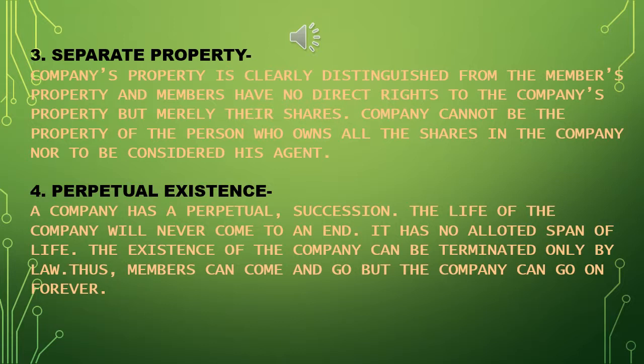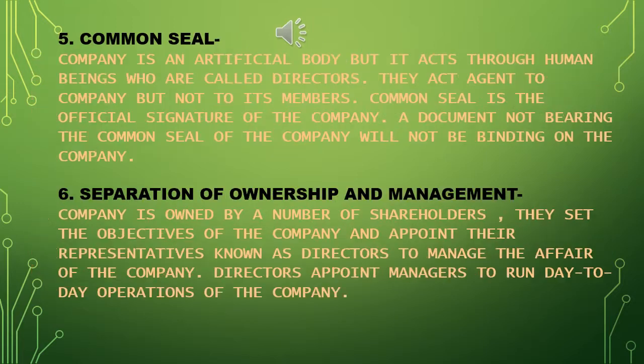Fourth, perpetual existence. A company has perpetual succession. The life of the company will never come to an end. It has no allotted span of life. The existence of the company can be terminated only by law. Thus, members can come and go, but the company can go on forever.